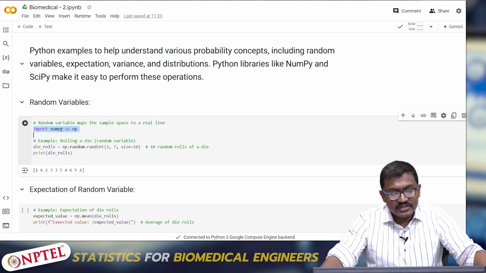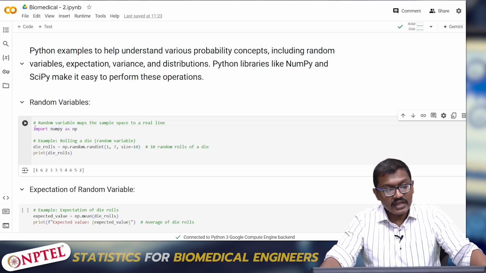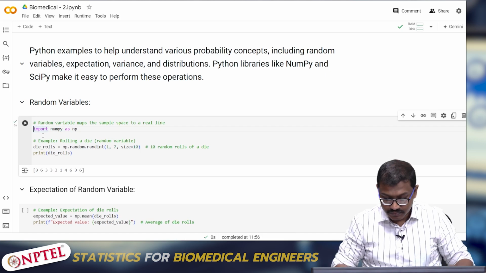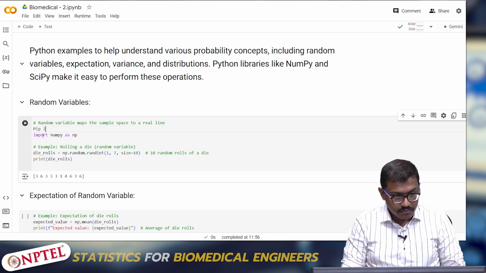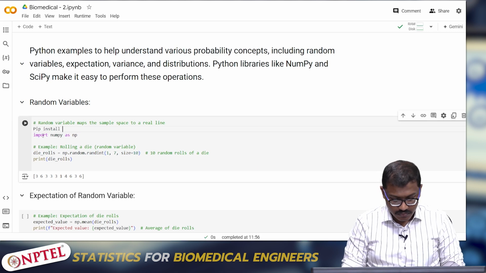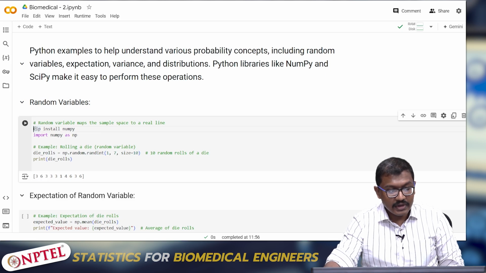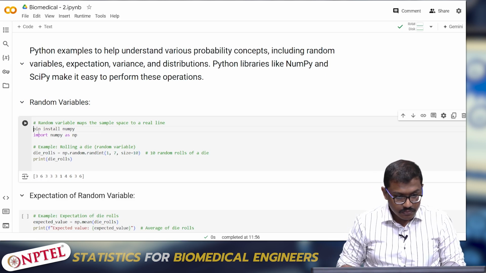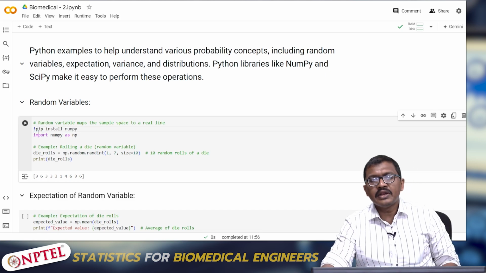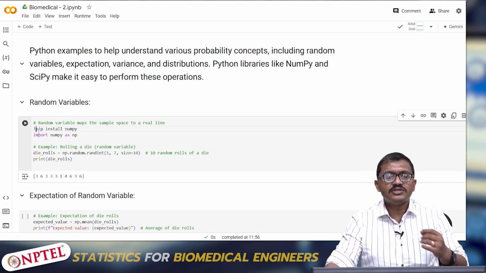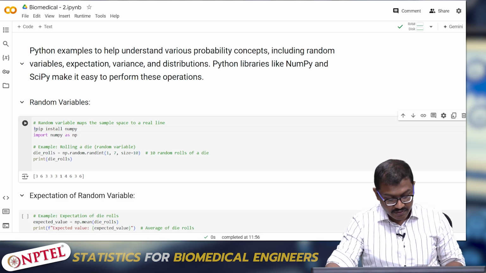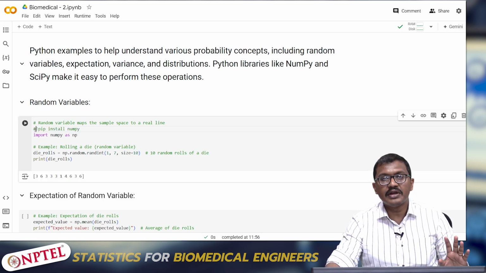So first you have to install the library called NumPy, for which I'll just write a command: pip install numpy. If you run this command, the packages will be directly installed in your Google Colab or Jupyter Notebook. Since I've already run it, I'm just commenting it out so that I don't need to run it again.